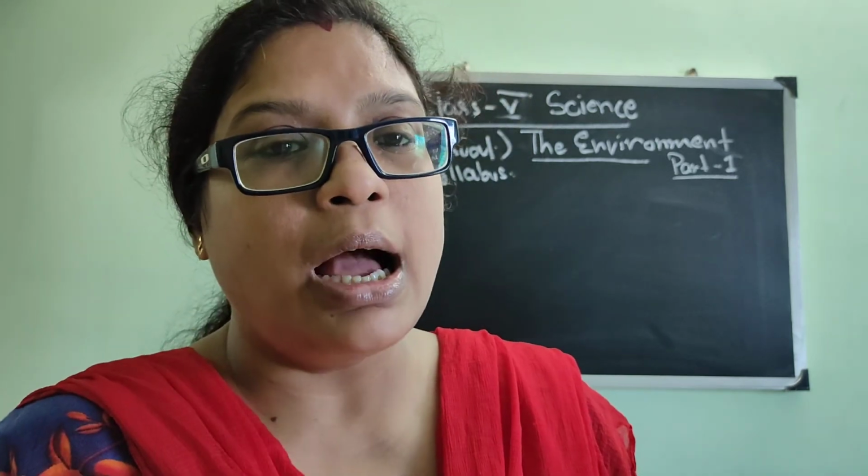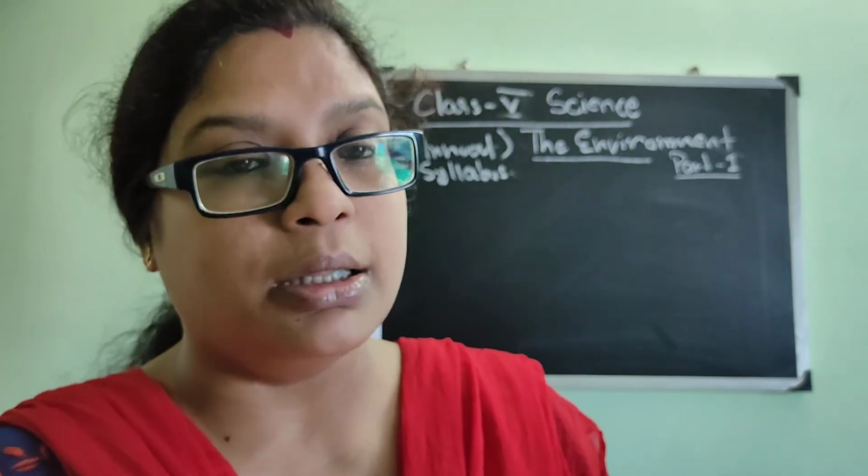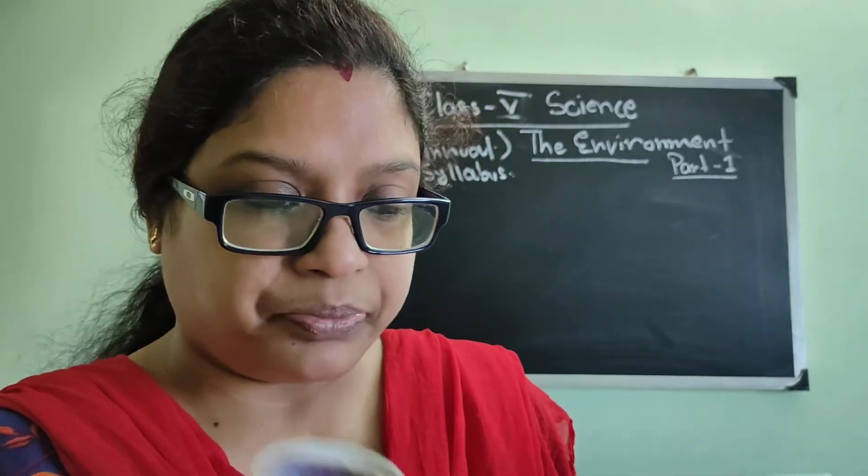That is due to the killing of animals, due to the pollution, due to the unhealthy atmosphere, the animals are dying, and slowly they are becoming extinct, and we know that is very harmful for the environment.